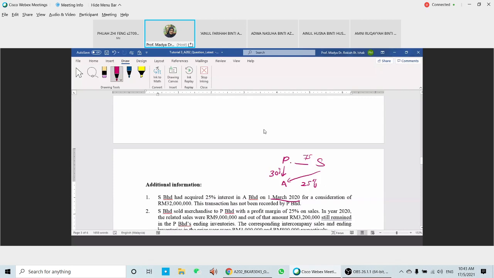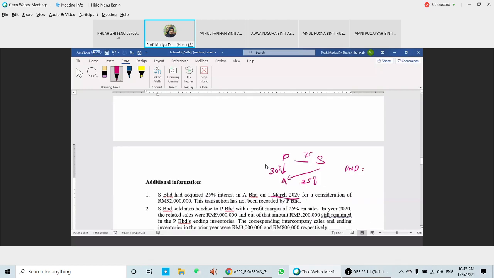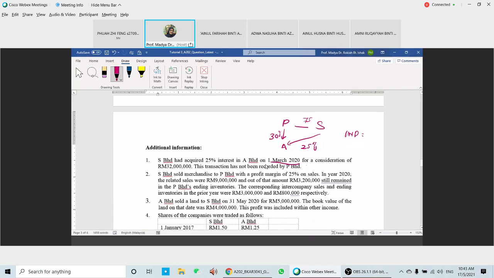So the indirect interest is 75% times 25%, so you're going to have 18%. Yeah? 75 times 25. Okay, so this is what you have for considerations here. So we analyze the item, and this transaction was not recorded by P, the parent. Okay, so item number 2, look at item number 2, the one that you have here.